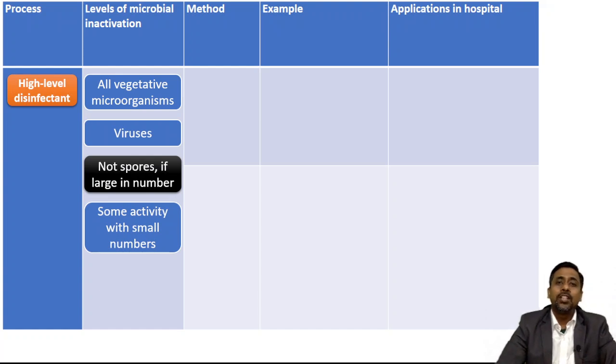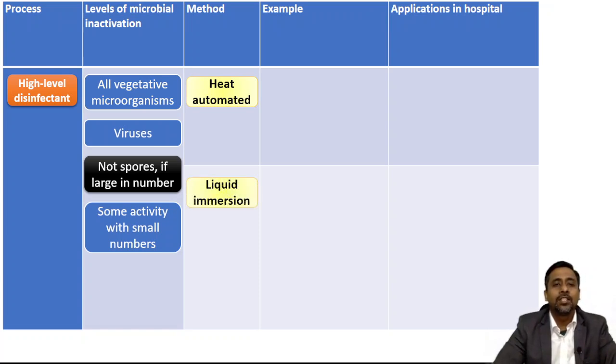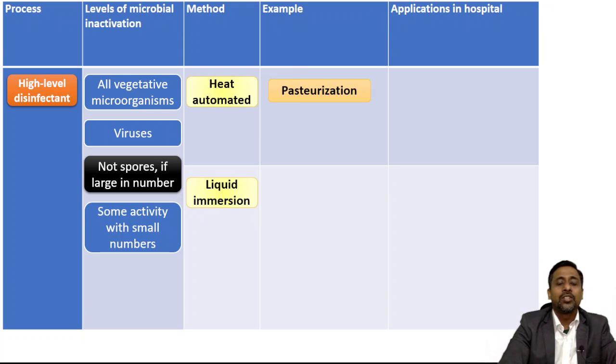So usually they are inactive against spores, but they may kill the spores if they are present in smaller number. And what is the method? First is the heat automated method, and second is the liquid immersion method. The heat automated method, which is commonly used as a high level disinfectant, is the option given in the question, that is pasteurization.